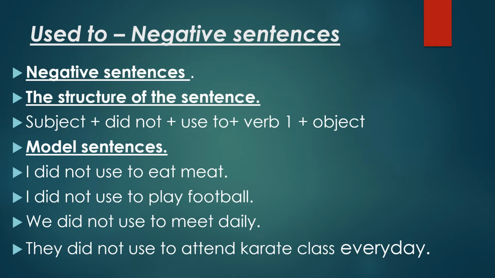Used to negative sentences. The structure of the sentence: subject plus did not plus used to plus verb 1 plus object. Model sentences are here. I did not used to eat meat. I did not used to play football. We did not use to meet daily. They did not use to attend karate class every day. Try to understand all the sentences and the structure of the sentence.